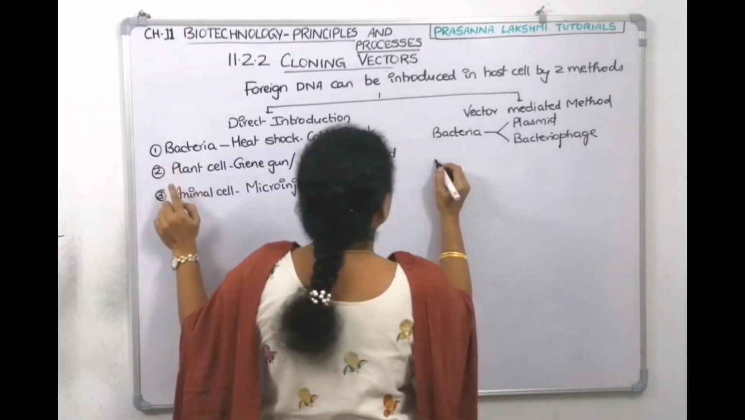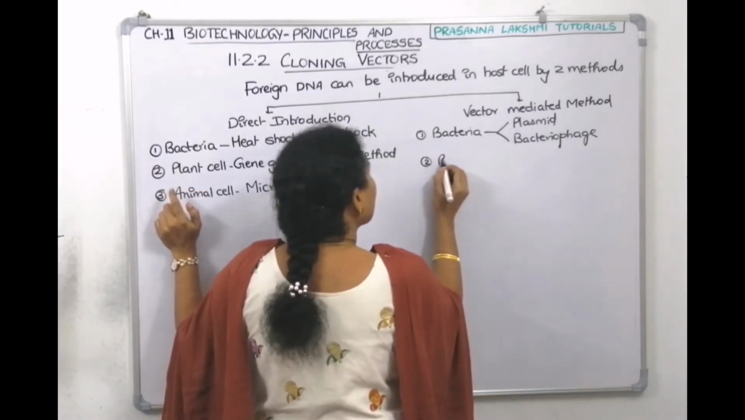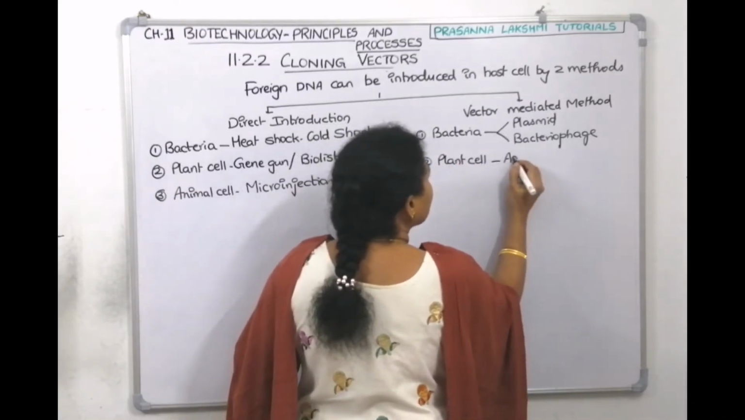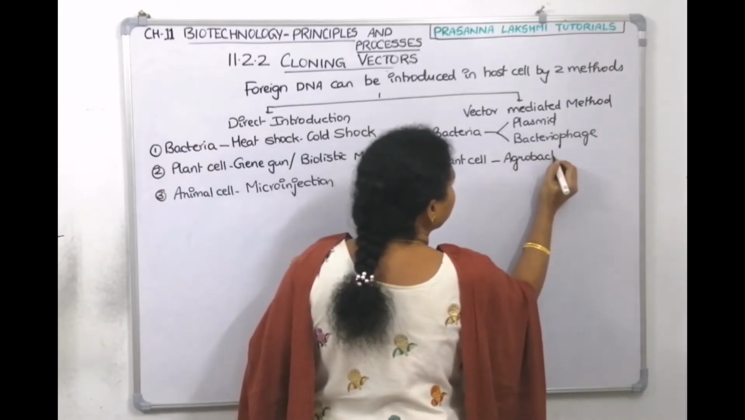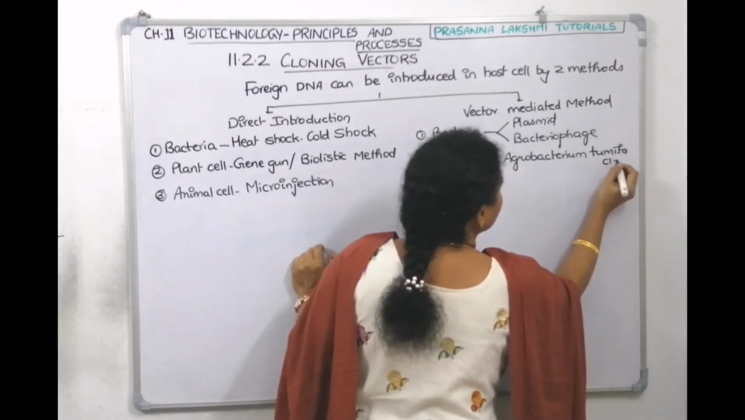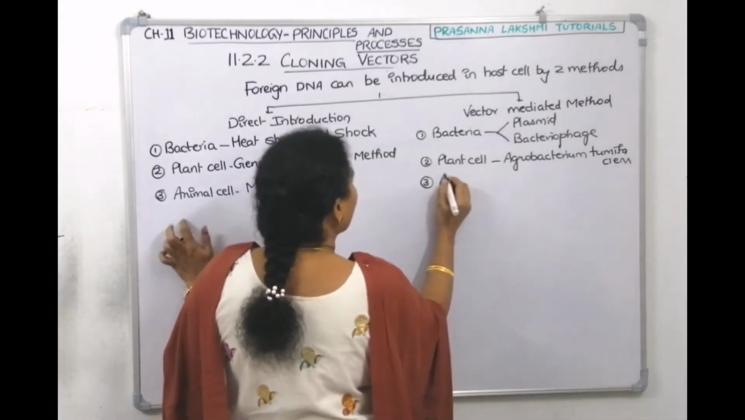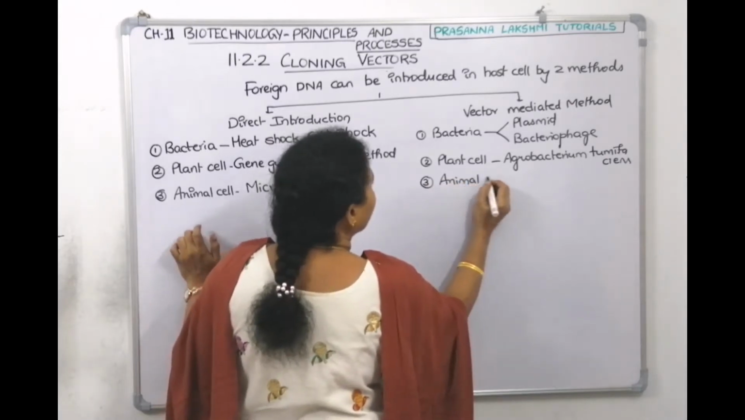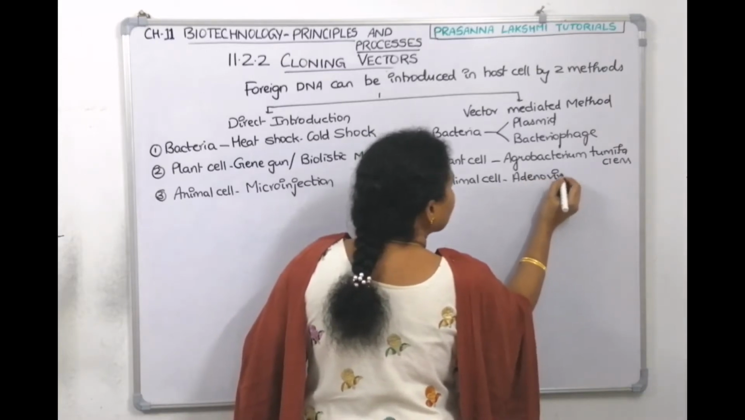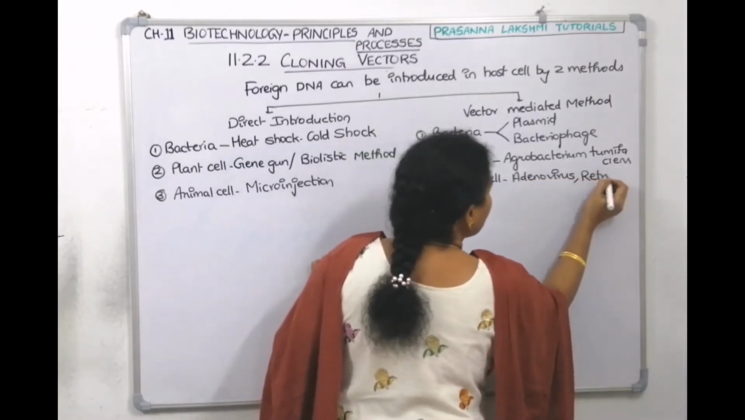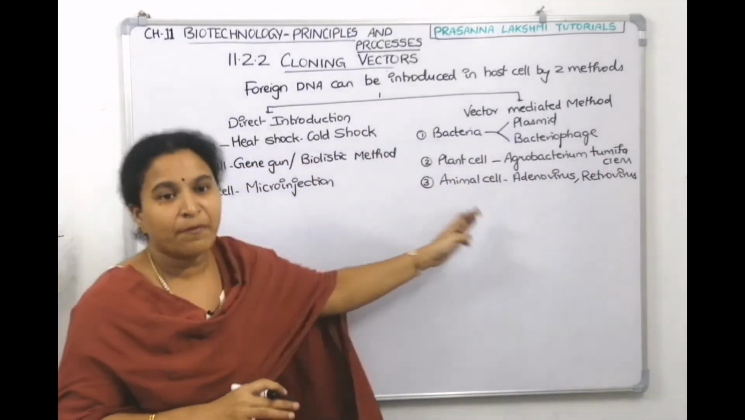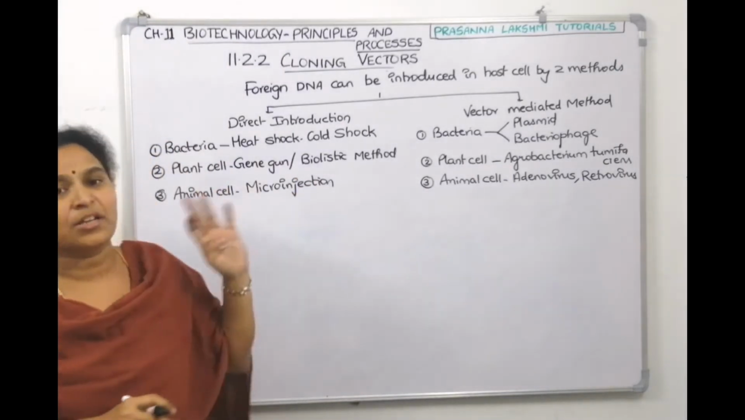And if it is a plant cell, vector mediated, then I told it is by a bacterium called Agrobacterium tumefaciens. If you want to send anything into an animal cell with the help of a vector, the technique is either by adenovirus or by retrovirus. Understood? So these are the vectors. This is the direct introduction technique.